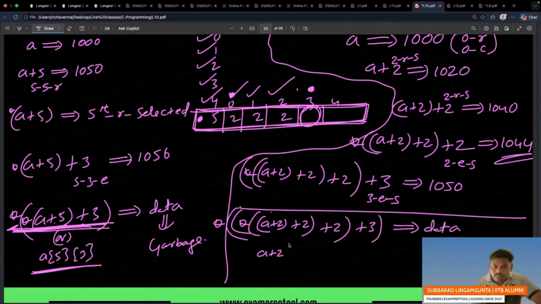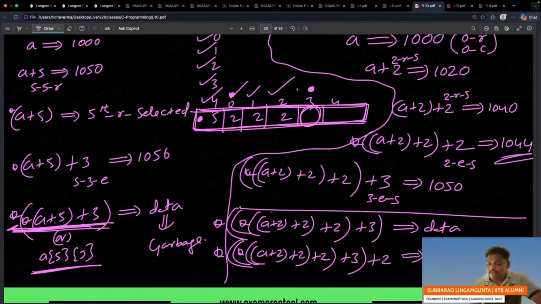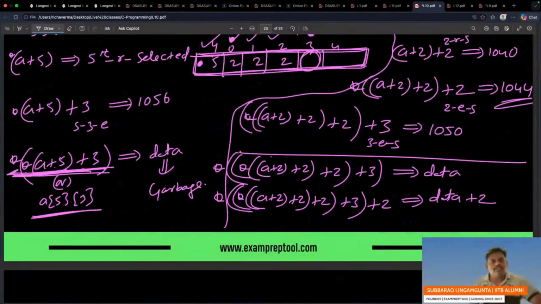A plus 2, careful, A plus 2, star 2, plus 3. Now star is there and data has already come. If you do plus 2, it is data plus 2.